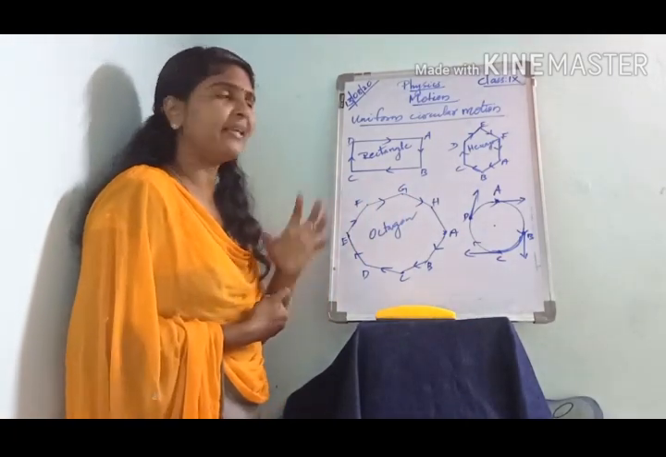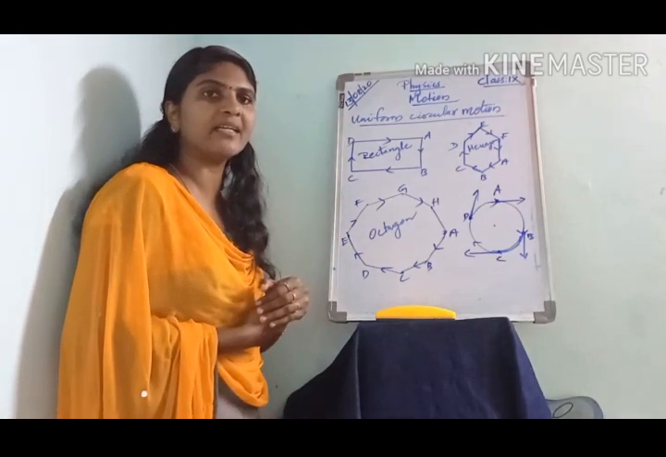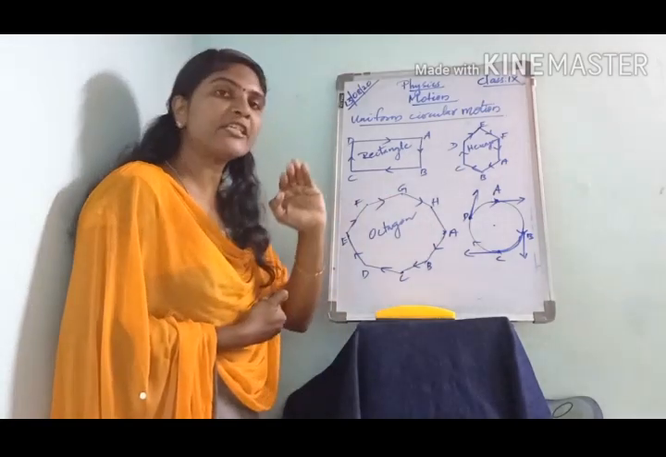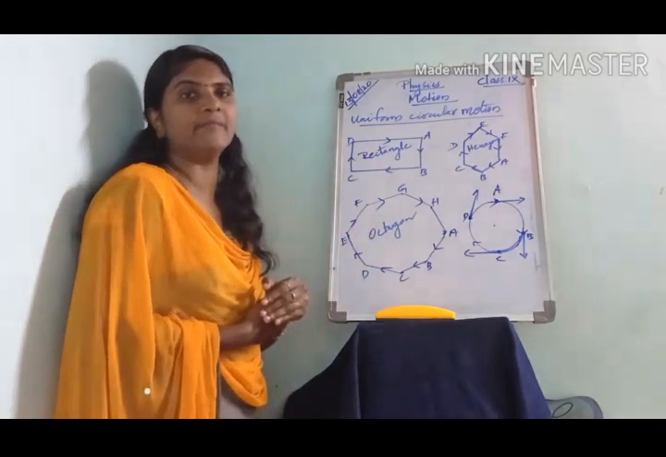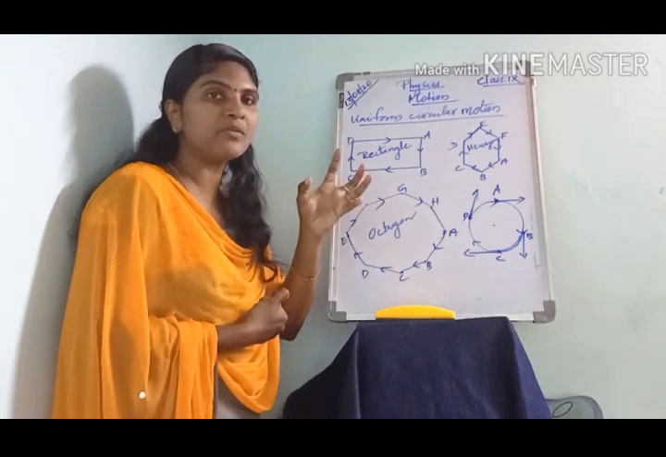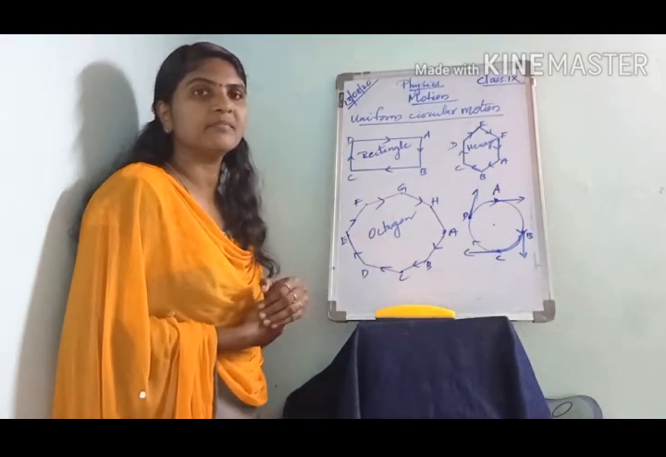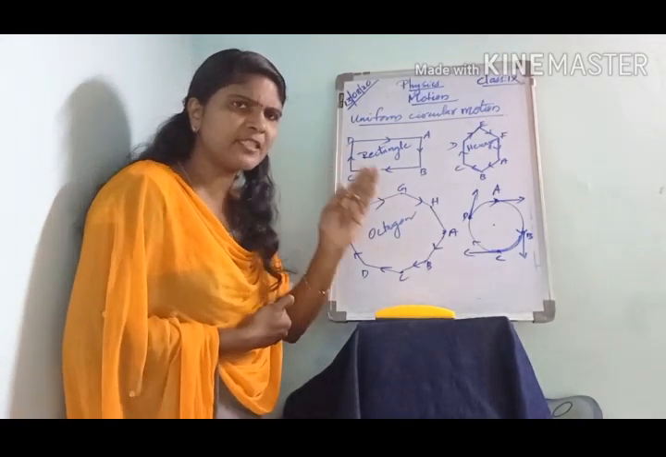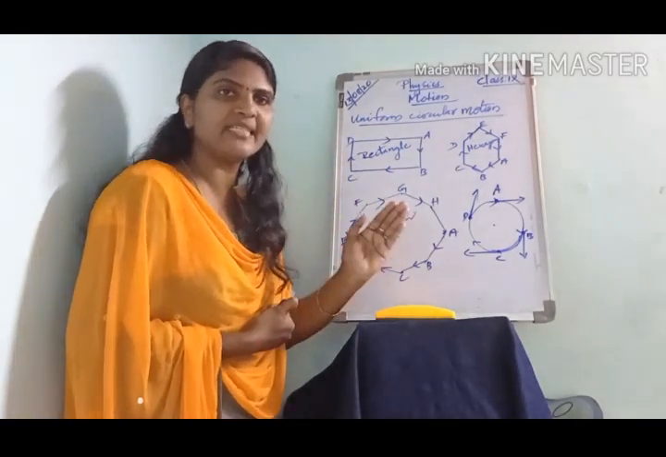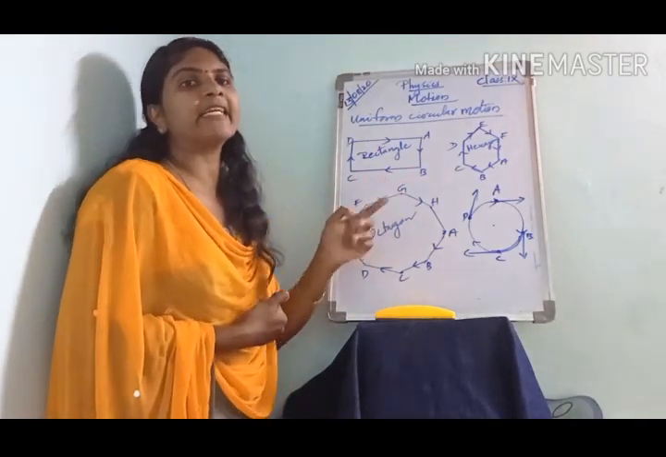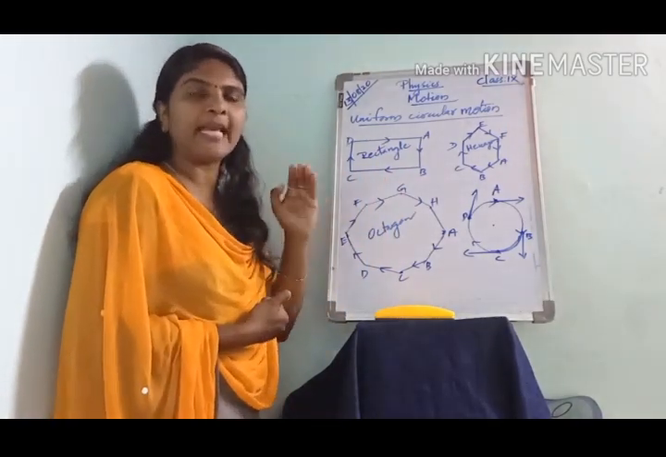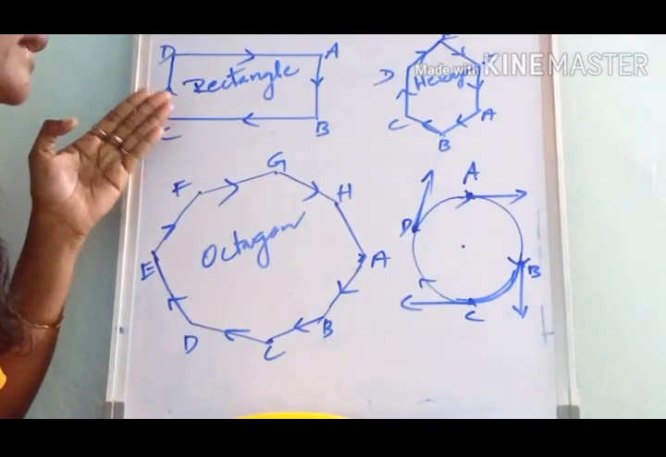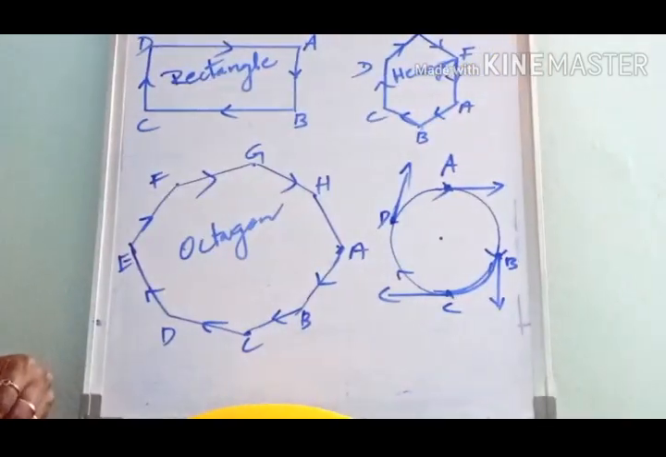Next, can you imagine a situation where an object moves with a constant speed, but the direction of motion alone changes? Can you think about such a situation? Is it clear? Let us consider an example for such a situation.